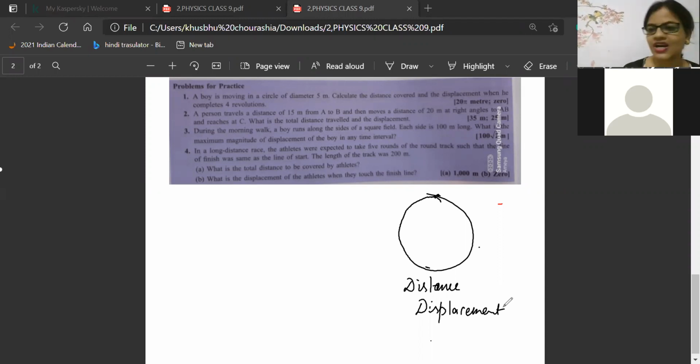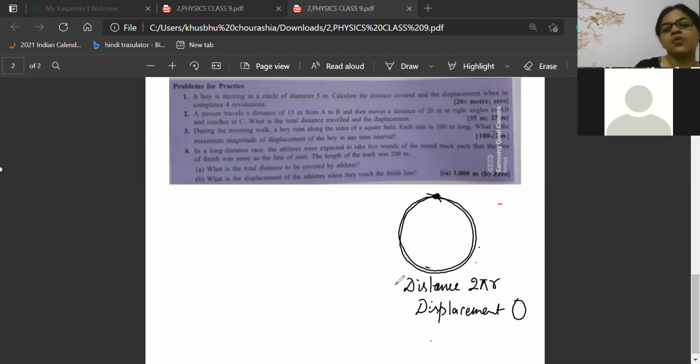Displacement, Keshav, is 0. Correct. Why, beta? Because, now listen. Those who are having doubt, Krishna, look here, beta. When you start from the same point and after some time you return to the same point, that means displacement will be, Naresh is absolutely correct, the displacement is 0. Very good, well done, God bless you, beta. So displacement will become 0 here, and distance is the circumference, that is 2 pi r. What is the circumference of a circle?